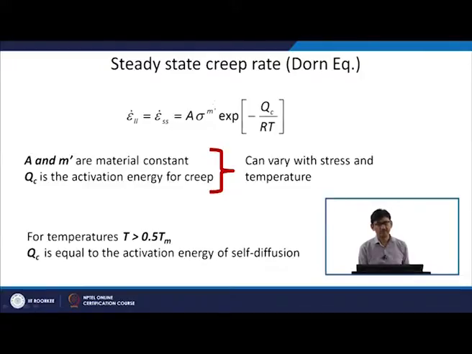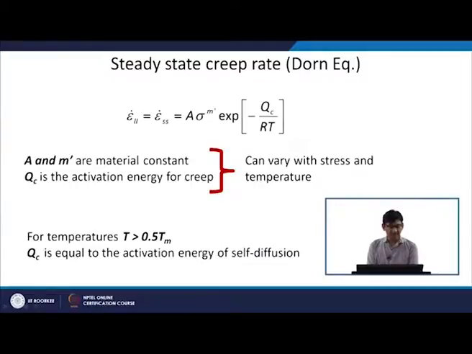So, m prime is your exponent here, because as a function of stress the strain rate will change, okay, and it follows some kind of exponential behavior. So, A and m prime are the material constants here, okay. Qc is the activation energy for creep, okay, and both these can vary with stress and temperature.